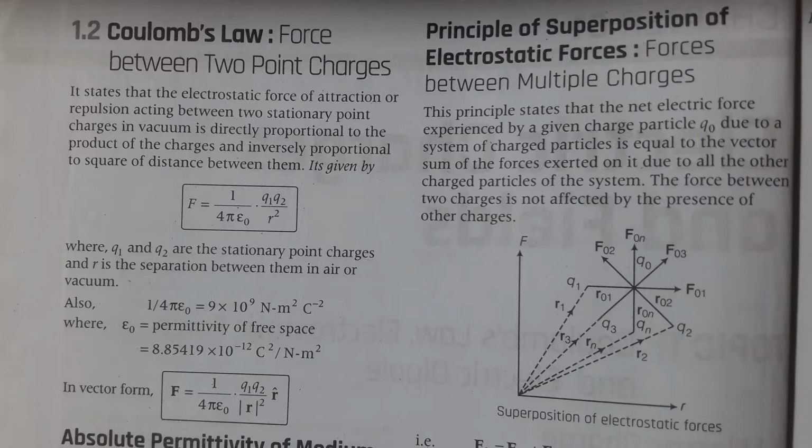Epsilon naught is the permittivity of free space, and its value is 8.854 into 10 to the power minus 12 coulomb square upon Newton meter square. So in vector form, force equals 1 upon 4 pi epsilon naught, q1 q2 upon the magnitude of r whole square, into the direction of r.